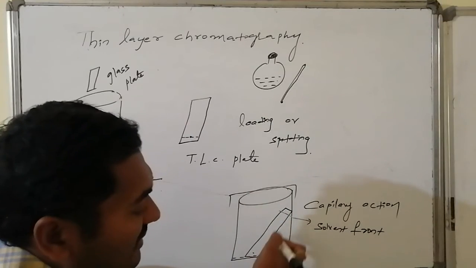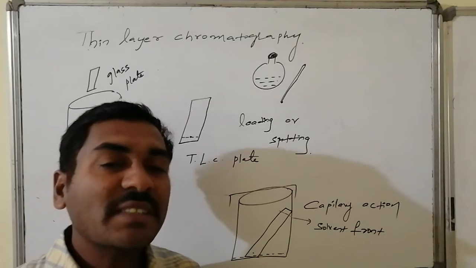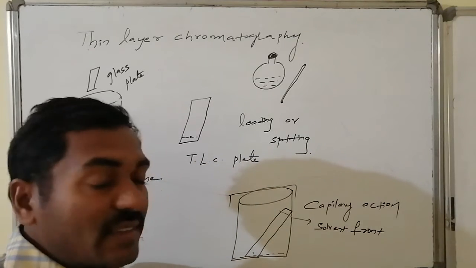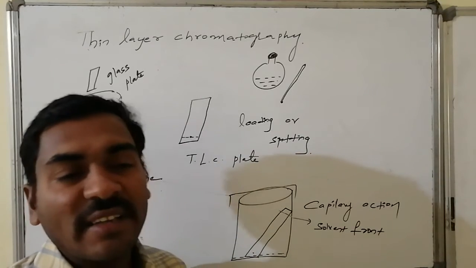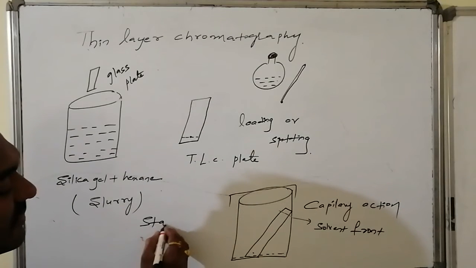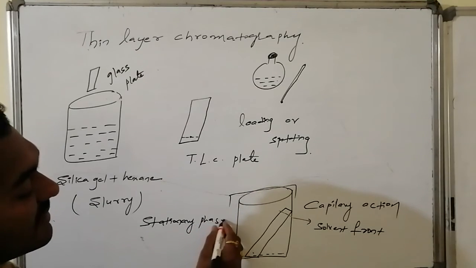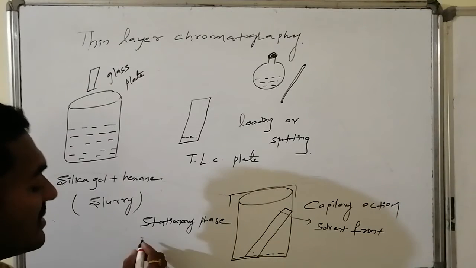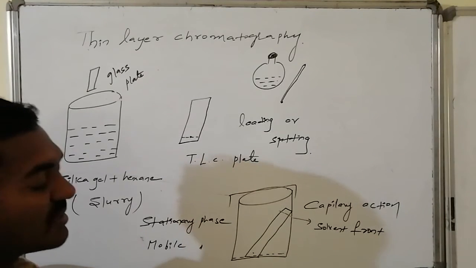On the TLC plate, the silica gel is present and it is not moving at all. Hence, that one is said to be the stationary phase. Whereas the solvent taken in the TLC chamber, due to capillary action, moves towards the top, and that is said to be the mobile phase. Here two things are there. One is the stationary phase, the phase which is not moving at all, which is static. And the second one, which moves from one position to another, is the mobile phase.